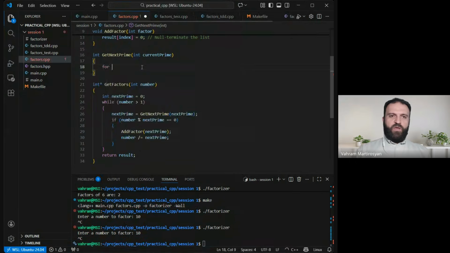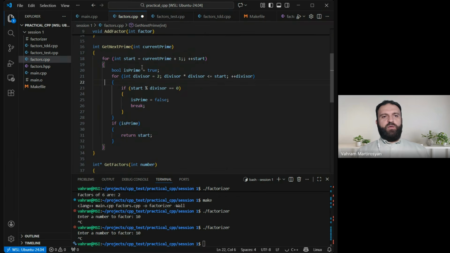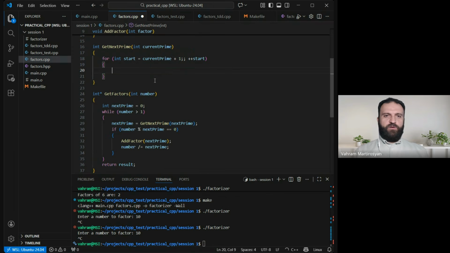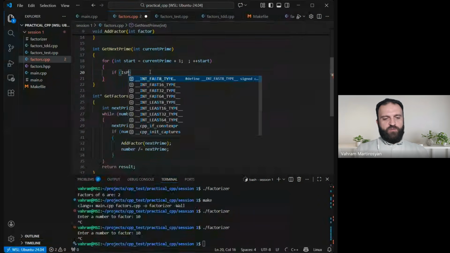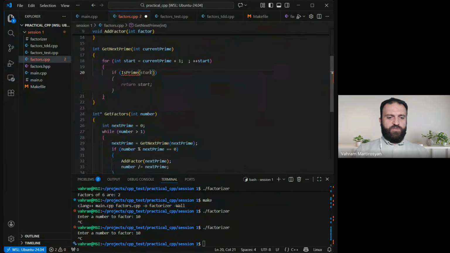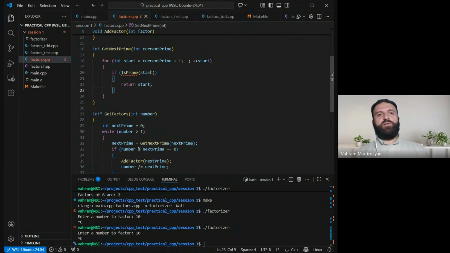So I will start at some point, which is going to be the next number after the current, okay? Next number after current, which is, okay, let's clean the code. I don't want to get stuck on the same number. That's why I moved to the next, just from the beginning. And I just try to check if it is prime, right? That's the start. If it is prime, then that is what we need. Just return it.